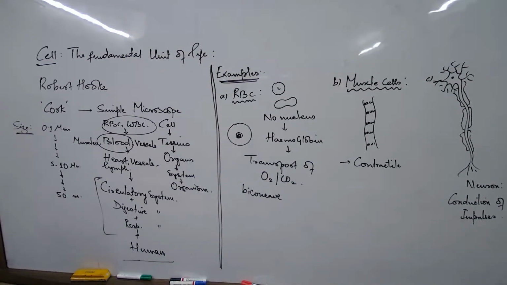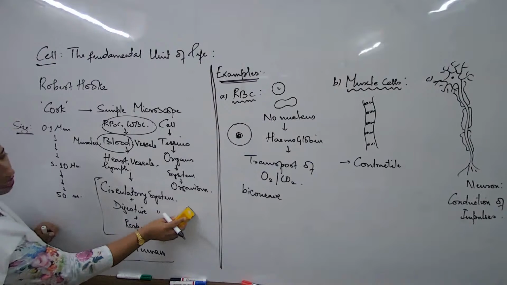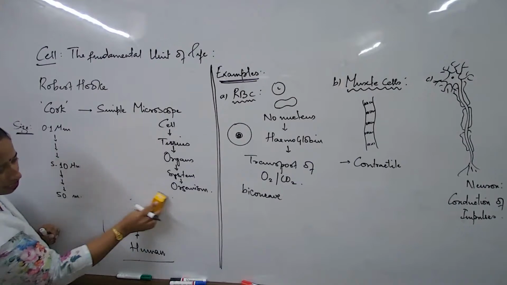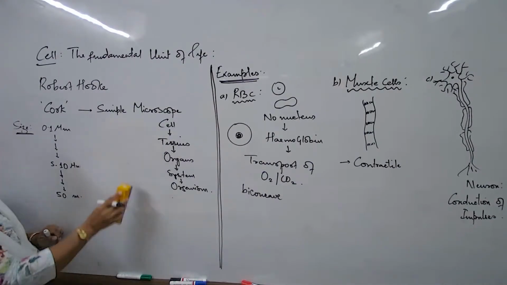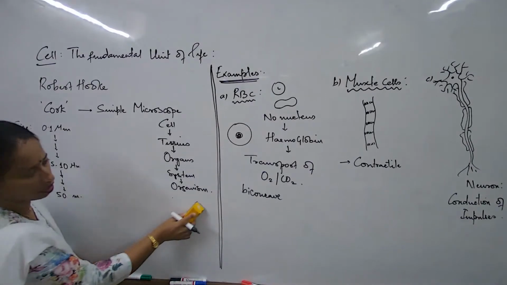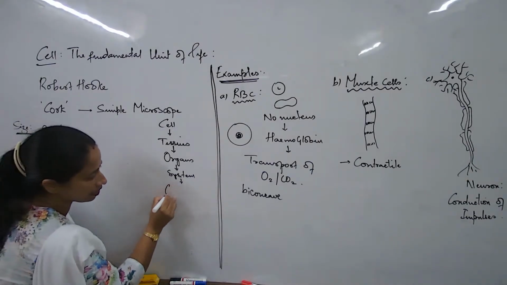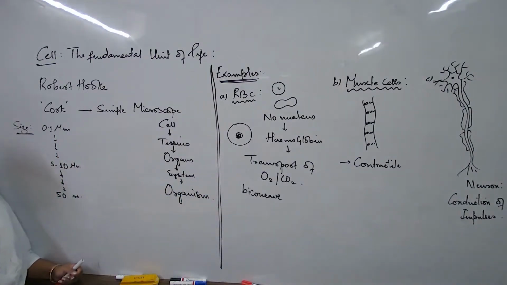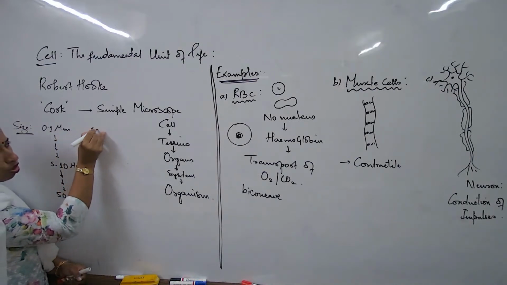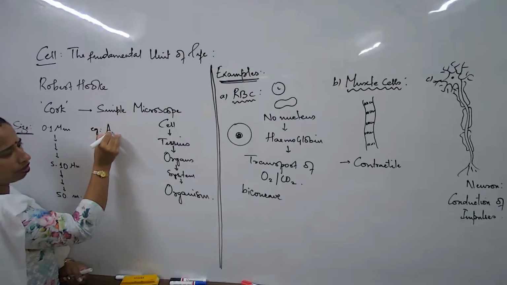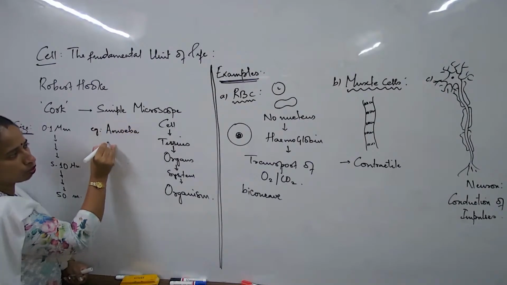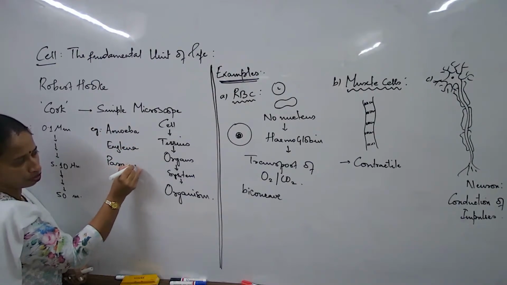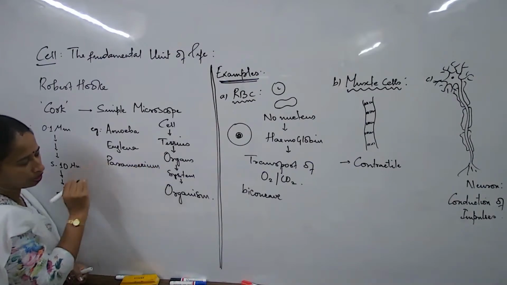Now, when we are talking about this, from this concept of cells, let us learn something else. I already gave you certain examples. What is the hierarchy of the complexity? We are talking about cells and how we can relate the word cell with different types of organisms. Now, some of you are already acquainted with these terms. Let's see if you're able to understand. When I talk about these few words, are you acquainted with all of these?